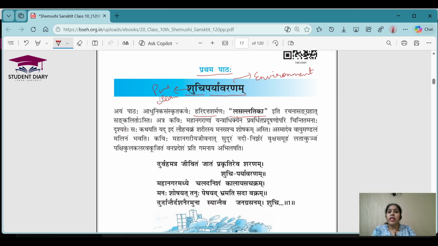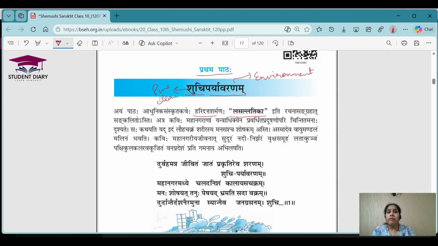As the name suggests, this poem is talking about the problem of clean environment, right? We do not have a clean environment these days, especially in the big cities and towns. We have a lot of vehicles and a lot of artificial lights, right? And life is very difficult. Everyone is in so much of a hurry, right? Everywhere we see concrete buildings, there are very few trees and very little greenery, right?